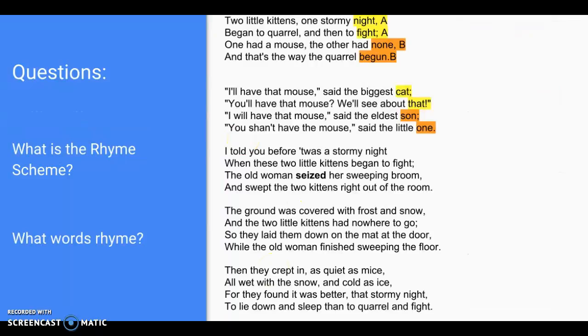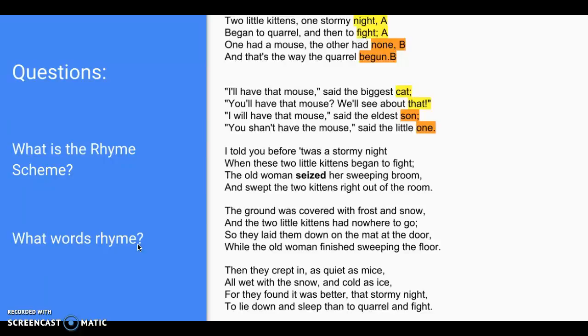Then we look at the rhymes. So what I went ahead and did, I highlighted the ends of the words. Fight, I know those two words, run and begun, rhyme, so I label them with the letter B. I want to see if you can finish the rhyme for the remainder of them. Go ahead and write down two words that rhyme.